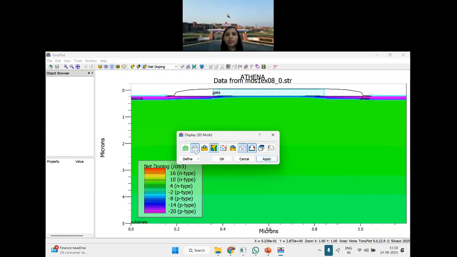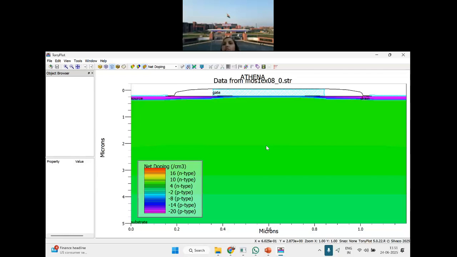I'll show you the materials so that it is clear which is silicon, which is oxide. I'll show you the electrodes also. Okay, right. So this is the one Tonyplot output.